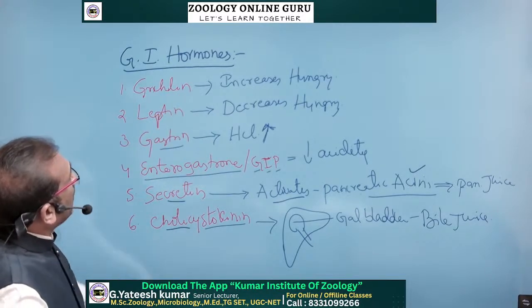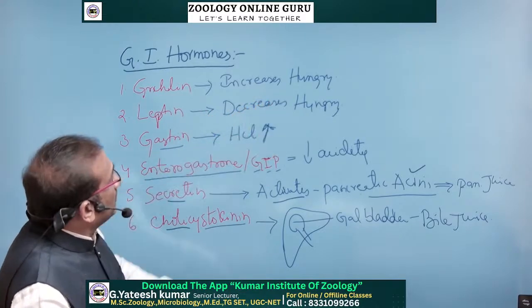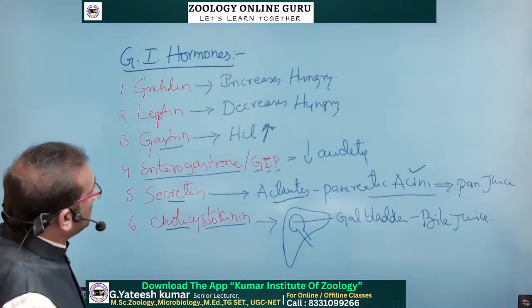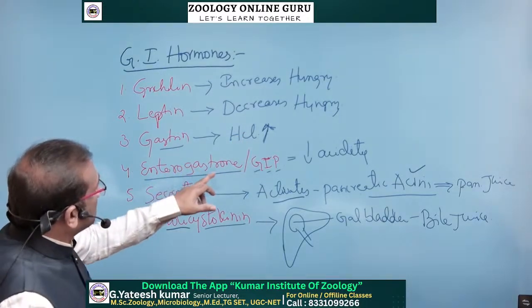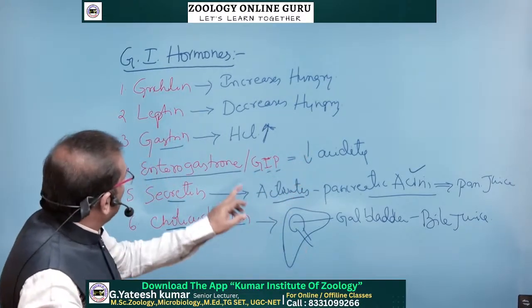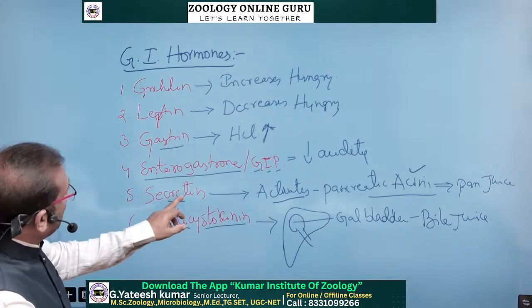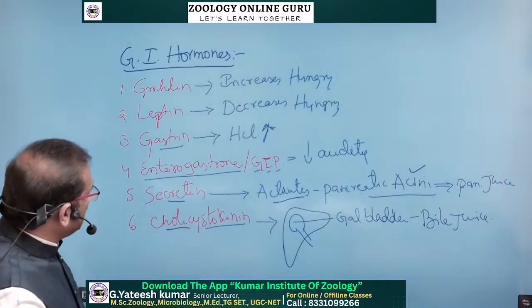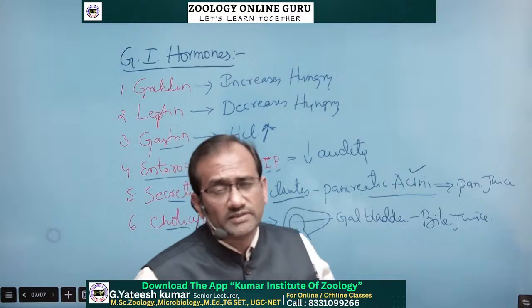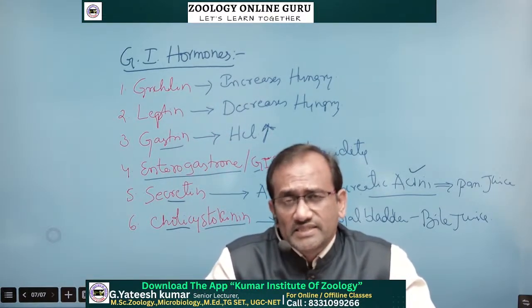Ghrelin increases hunger, leptin decreases hunger and stops eating food, and gastrin from the stomach releases the HCl. Enterogastrone is antagonistic, stops the production of HCl, and is also known as gastric inhibitory peptide. And the fifth one, secretin, activates the pancreatic acini cells, and lastly cholecystokinin constricts the gallbladder to release bile juice into the duodenum. So these are some of the intestinal hormones.